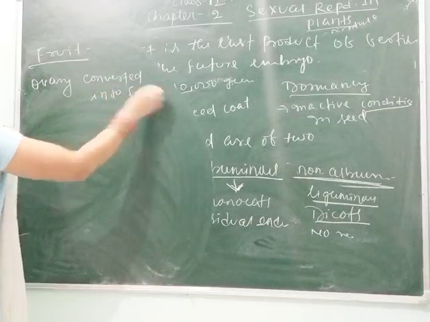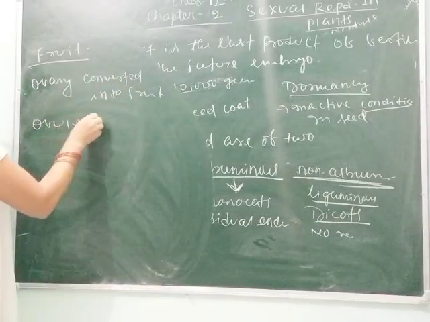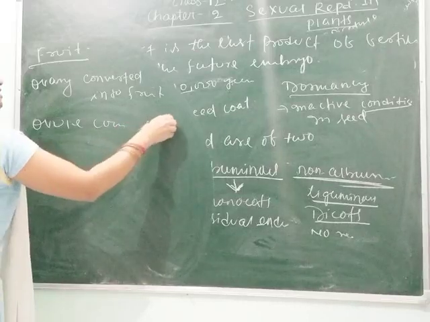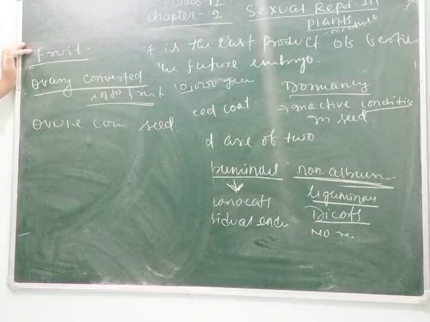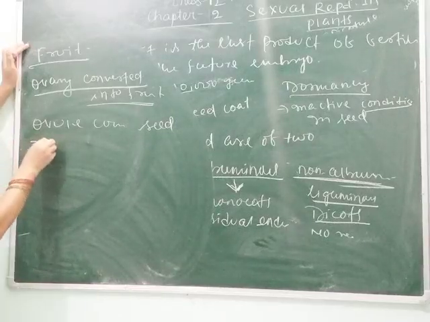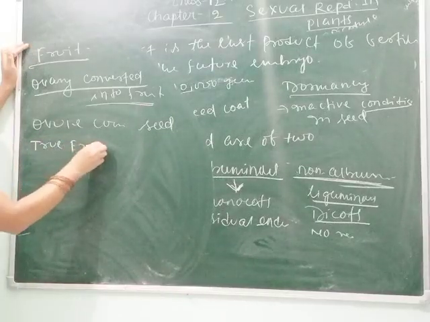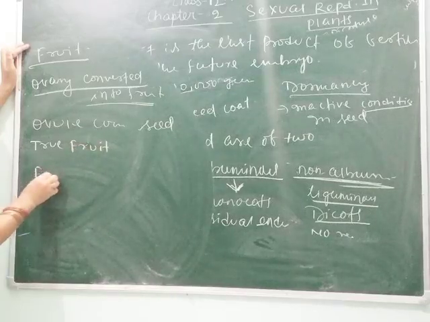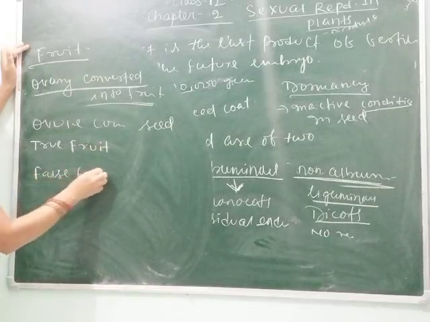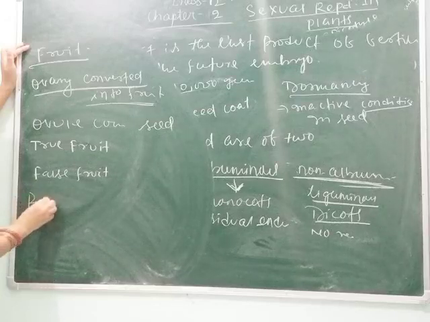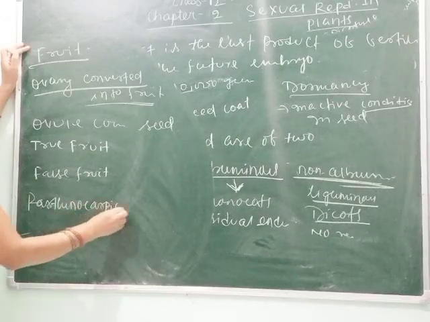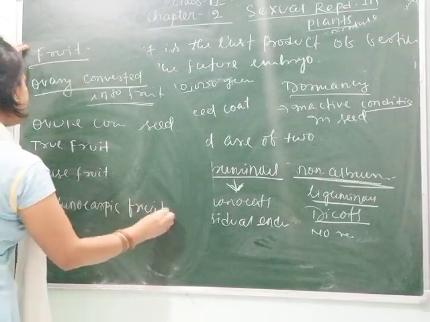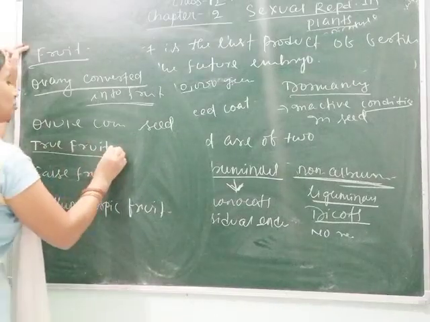The fruits are also of different types. One is true fruit, one is false fruit, and one is parthenocarpic fruit. So students, let's see what a true fruit is.